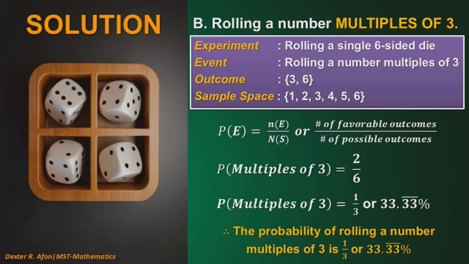So applying the formula, P of E is equal to N of E divided by N of S, or P of multiples of 3 is equal to 2 over 6, or in simplified form we have 1/3, or 33.33 bar percent. Therefore, the probability of rolling a number that is a multiple of 3 is 1/3, or 33.33 bar percent.